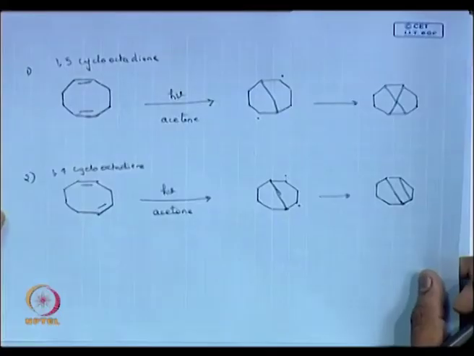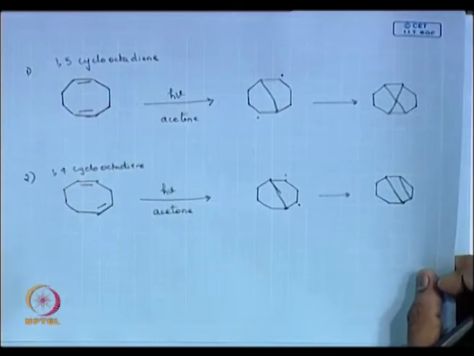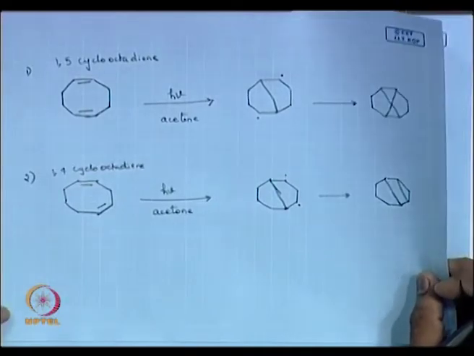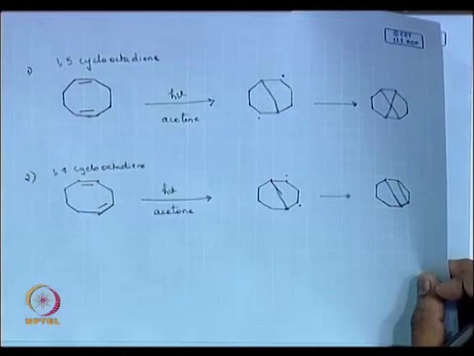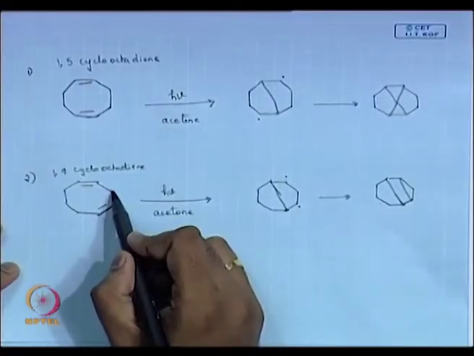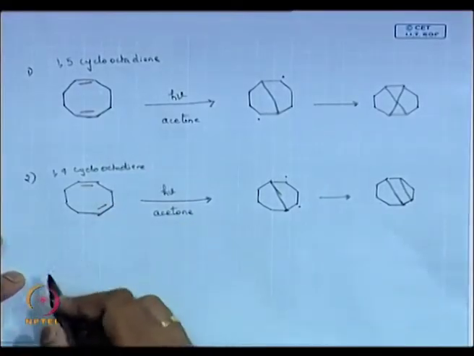So how many carbons are in between? One side 1 and the other side 2 carbons. In cycloheptadiene, one side 1 and the other side 2 carbons. Total 7 carbons. No, I am talking about between the two alkenes. Sir, if you just draw the structure, you have one carbon in this case, right? The cycloheptadiene.